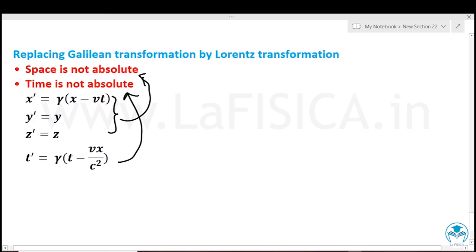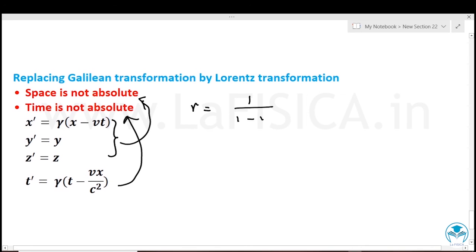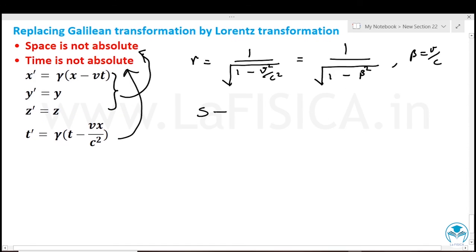x dash equals gamma into (x minus vt), y dash equals y, z dash equals z, and t dash equals gamma into (t minus vx by c square), where gamma equals 1 by root of (1 minus v square by c square), which is equal to 1 by root of (1 minus beta square), where beta equals v by c. This is the transformation from the reference frame S to the frame S dash.